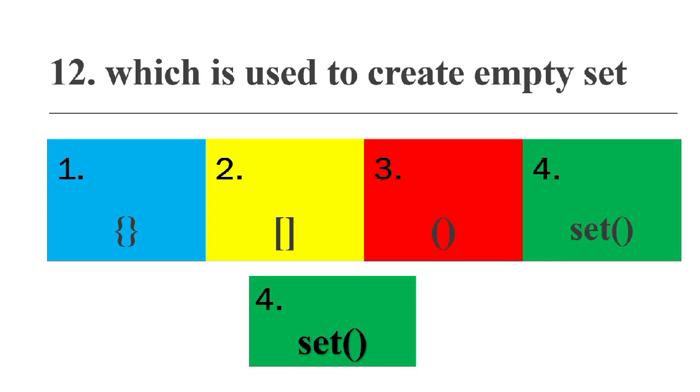Which is used to create an empty set? First option is braces, which is used to create a dictionary. Second one is square brackets, which is used to create a list. Third one is parentheses, which is used to create a tuple. And the fourth one, the set function, a built-in function, is used to create an empty set. So option 4 is the answer.